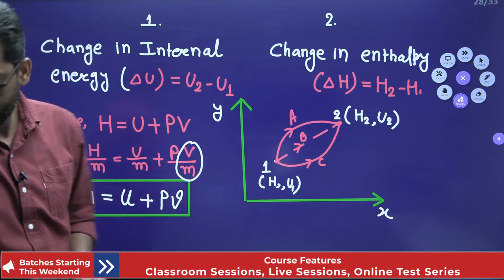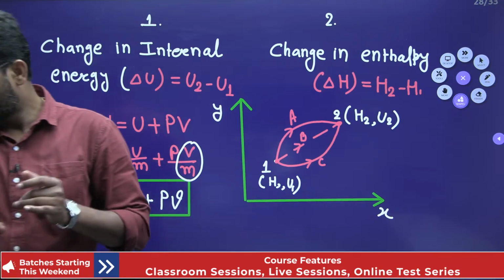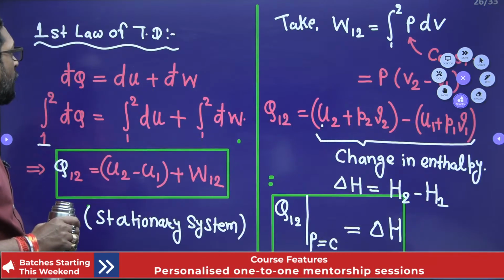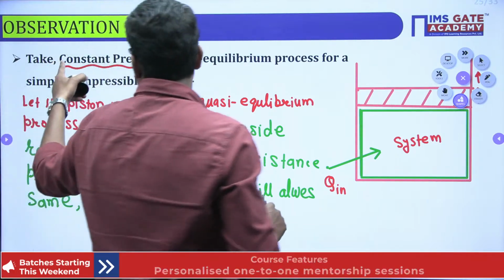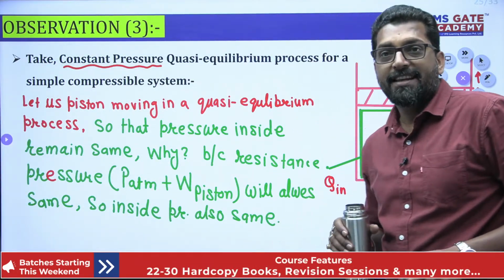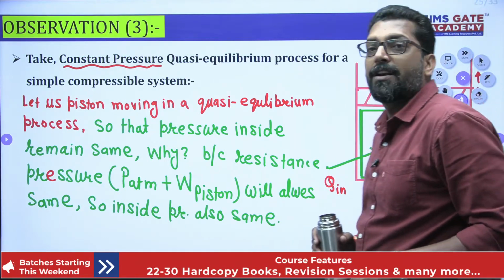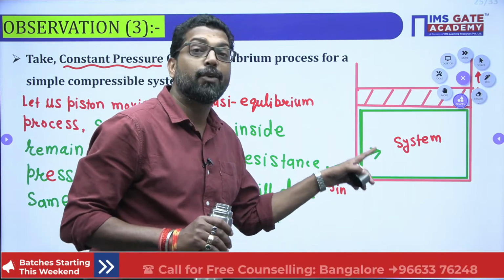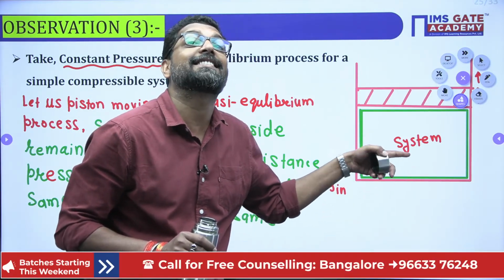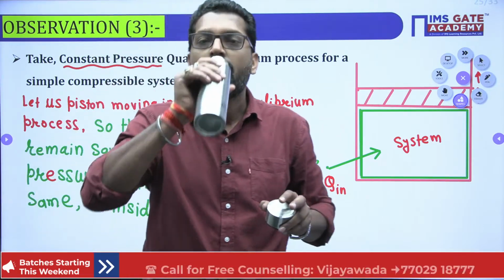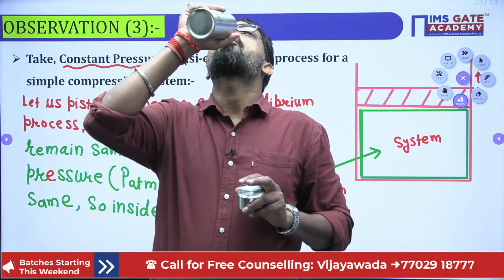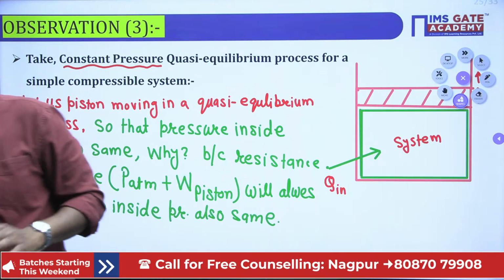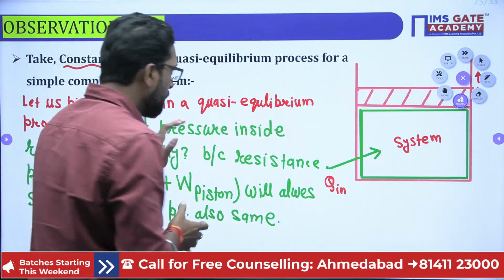Okay. Now, if it is clear, so we take another shot. So this is the observation. So what is the observation? Sir, for a constant pressure quasi-equilibrium process for a simple compressible substance, if you supply a heat transfer, that heat will be responsible to change its enthalpy. Okay. So this is one observation.